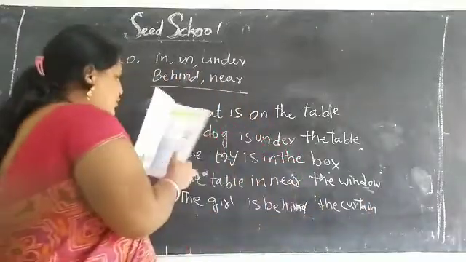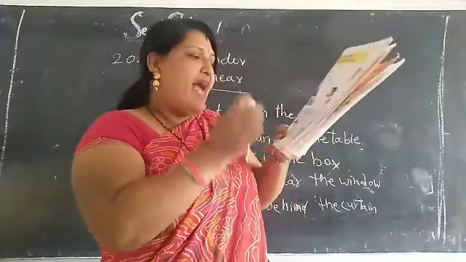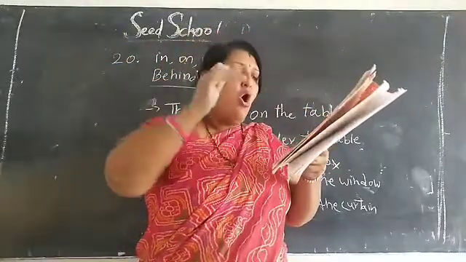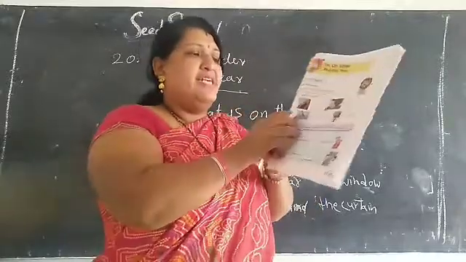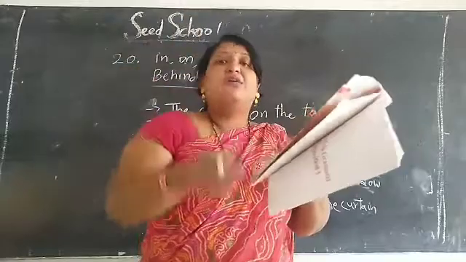See, children. The cat is on the table. So where is the cat, children? On the table. The bear is on top of the mountain. So the cat is on the table.